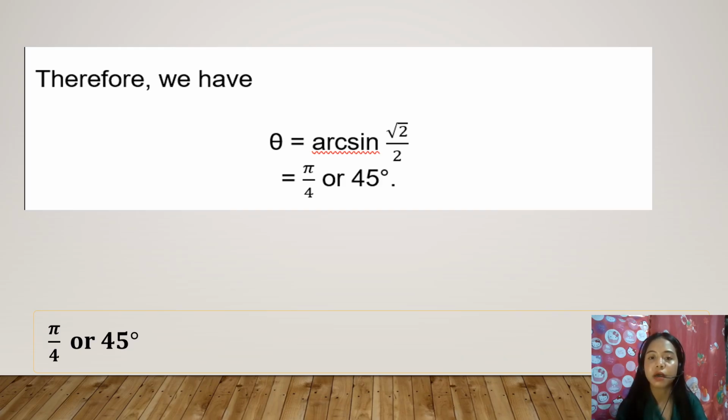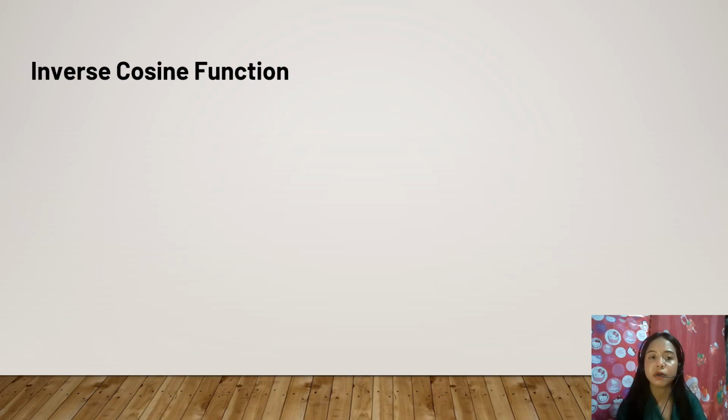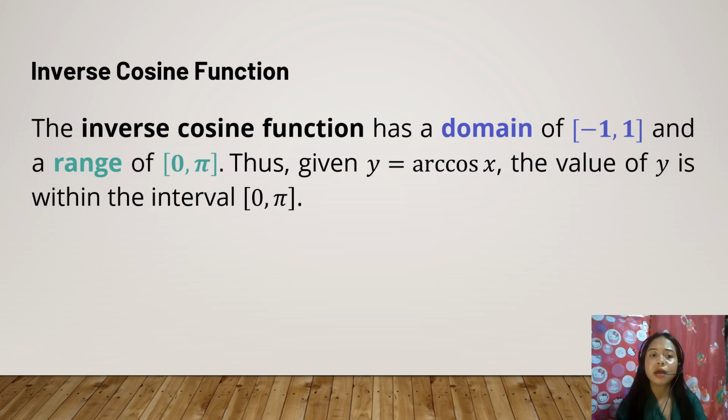Okay, let's proceed. We have here the inverse cosine function. Recall that the inverse cosine function has a domain of -1 and 1, and a range of 0 and pi. Thus, given y equals arccosine x, the value of y is within the interval 0 and pi.